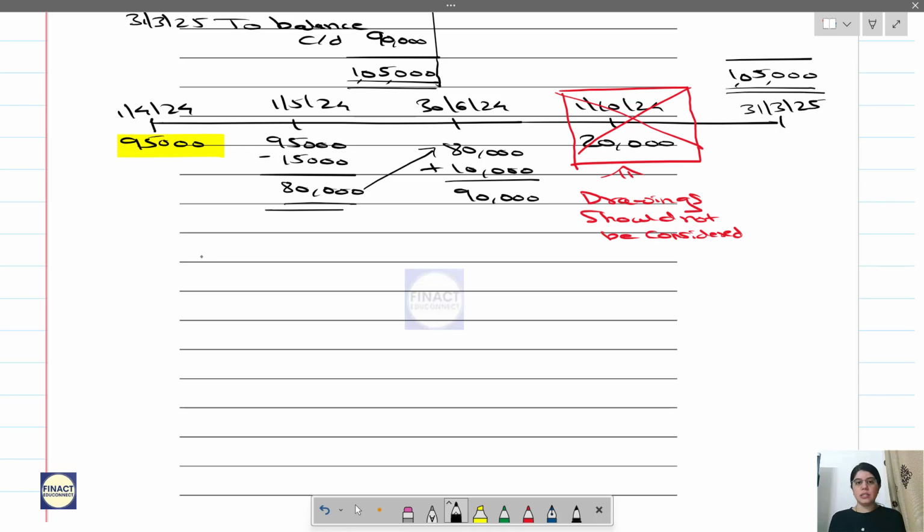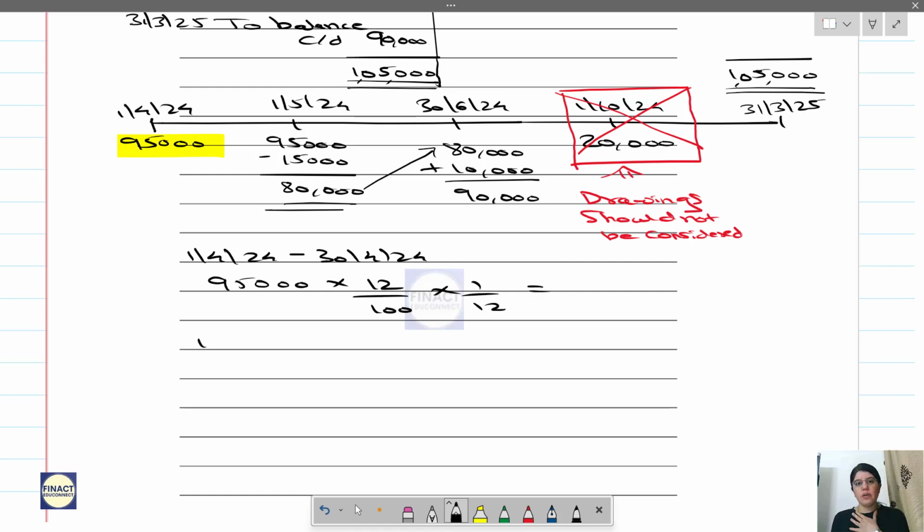So now let us quickly calculate. I hope till here it's done. If the timeline is not done, just do it, and let us now quickly calculate interest on capital. So 1st April to 1st May, that is only 1 month, that is 1st April 24 to 30th April 24. So that comes to 95,000 into 12%. I told you to change it into 1/12 because it is 1 month.